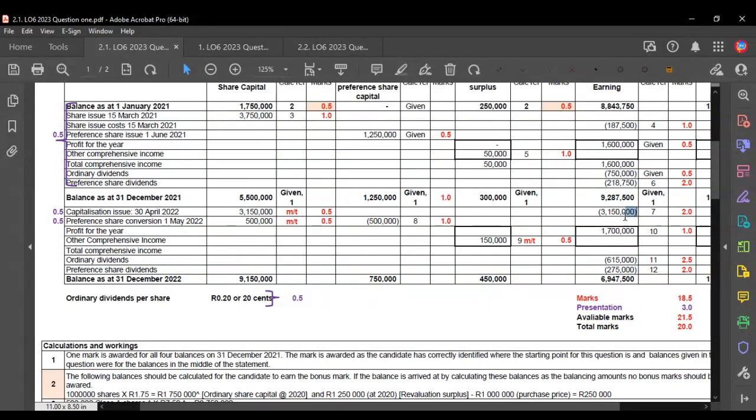So how it's represented on the statement is us decreasing retained earnings, because it's value or money that the directors no more have influence over, and it's value or money that the shareholders now have influence over. So it's us decreasing the retained earnings and increasing share capital. That's the reason why you find there's a decrease in retained earnings and then an increase in share capital. That's where the money comes from.